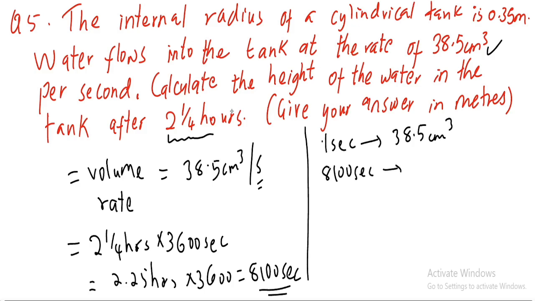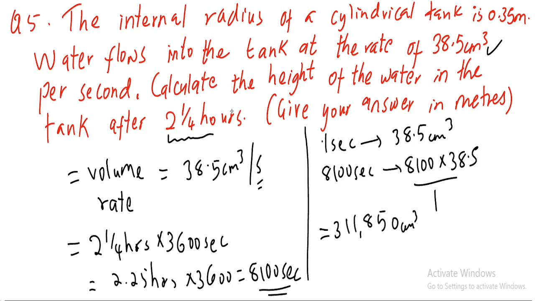You just multiply: 8,100 times 38.5 divided by 1, or again, the rate times the duration, which is very easy. So you get 8,100 times 38.5, which is 311,850. So basically you get 311,850 cubic centimeters, which is quite big.